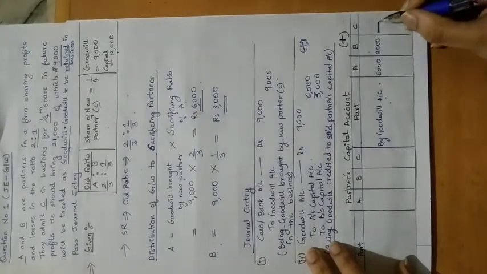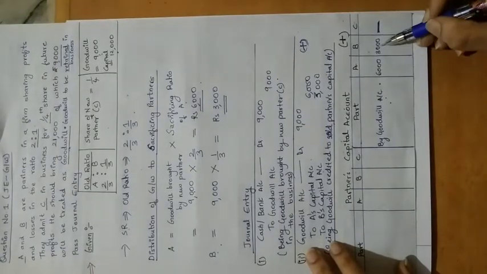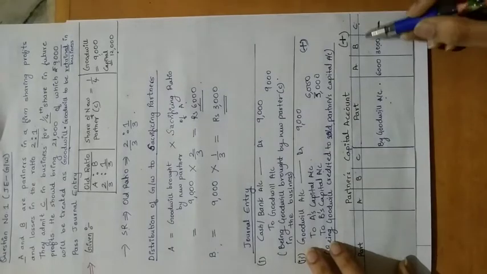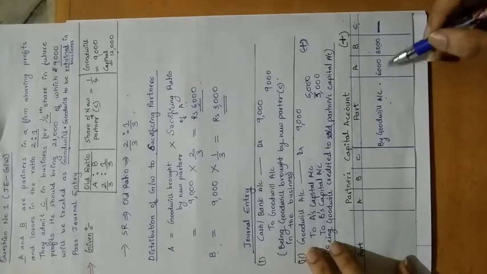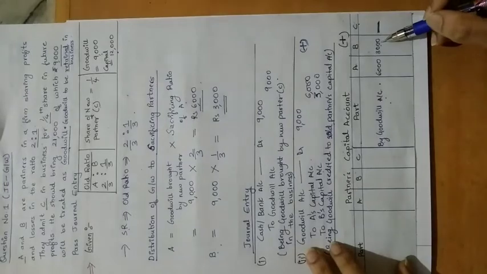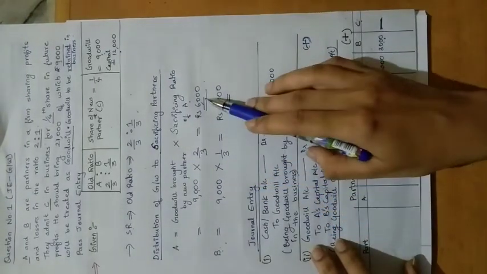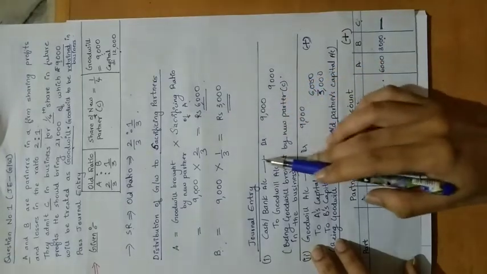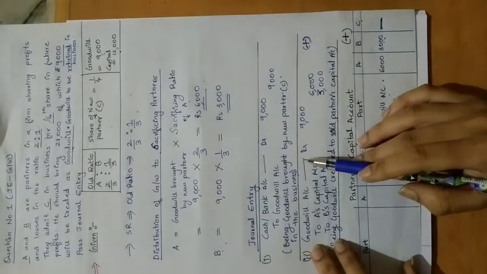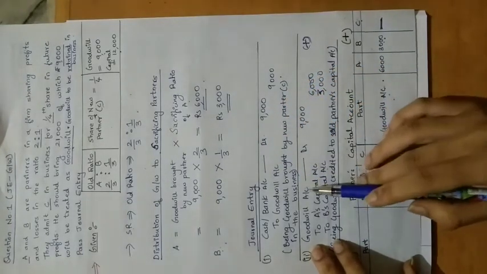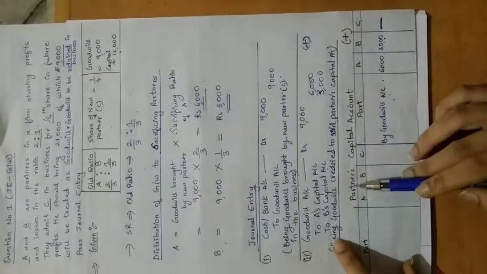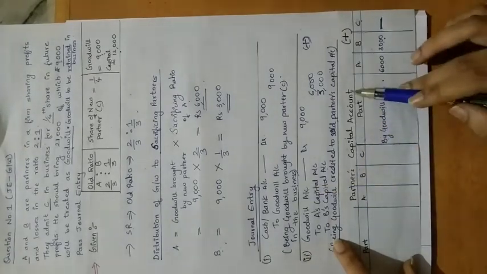C will not get anything here because this amount is brought by the new partner, which is given to the sacrificing partner, that is the old partner, in sacrifice ratio. So using the sacrifice ratio we got 6,000 and 3,000, and this is how we have ascertained the journal entry, and how this entry will be written in the ledger account, that is the partner's capital account.